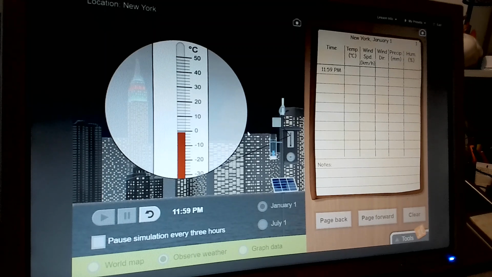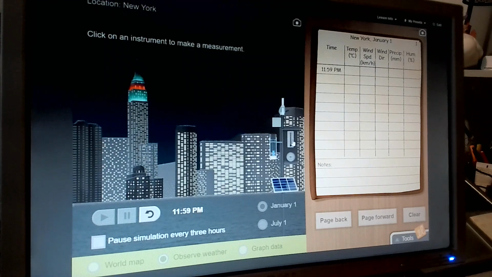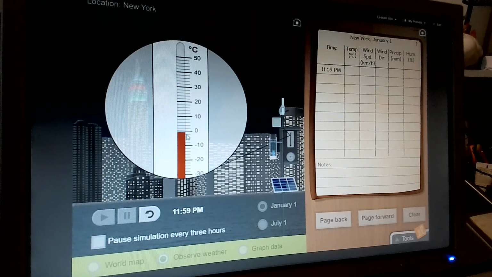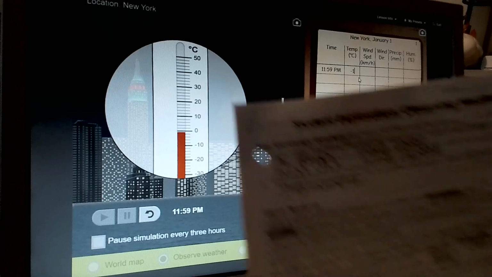The temperature is measured in degrees Celsius. Water freezes at 0 degrees Celsius and boils at 100 degrees Celsius. If the temperature is below 0, use a negative, like negative 8 degrees Celsius. So what is the temperature at 11:59 p.m.? At 11:59 p.m., we're looking at, call it -1. So I'm going to come up here and place -1. I'm going to also write it on my page.